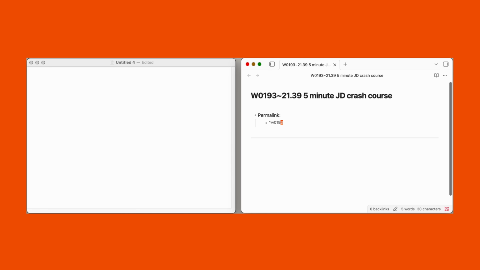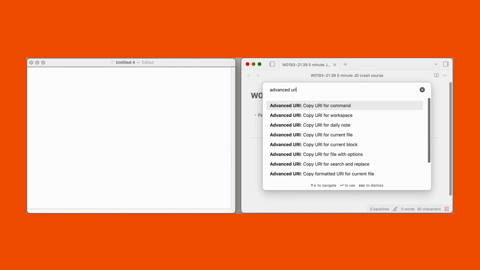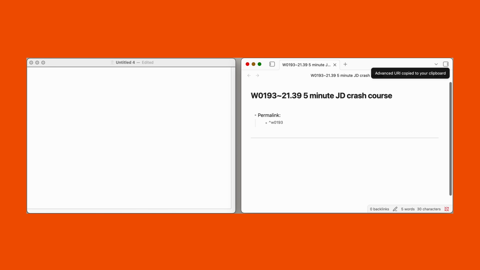This next bit looks fussy, but you've only really got to do it once, and then you can just use copy paste in the future. Because when your cursor is on the permalink you just created, hit Command P to bring up the command palette, find Advanced URI: copy URI for current block, and you can just type that out and find it. And now if we have a look at the link that's created, it'll look something like this.